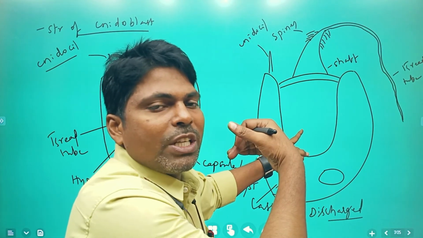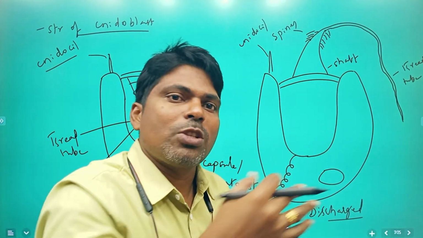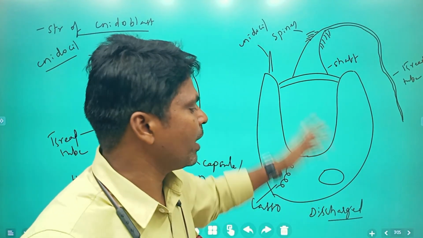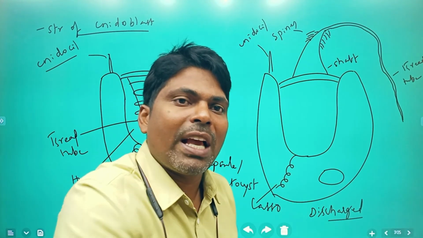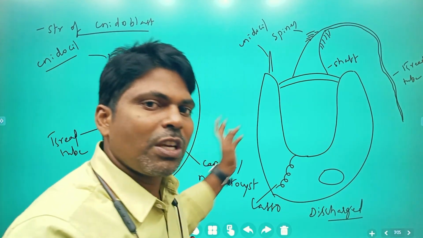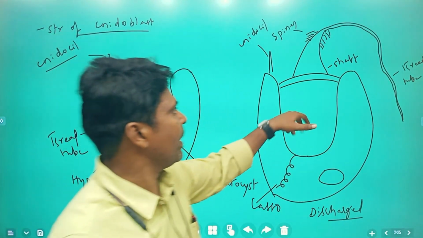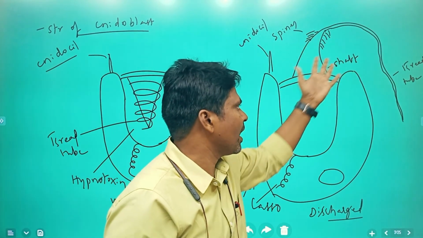Once it is used, another nidoblast has to come into the epidermis region. The used nidoblast enters through the mesoglea into the gastrodermis, which undergoes digestion. Once it is discharged, it is not taken back.